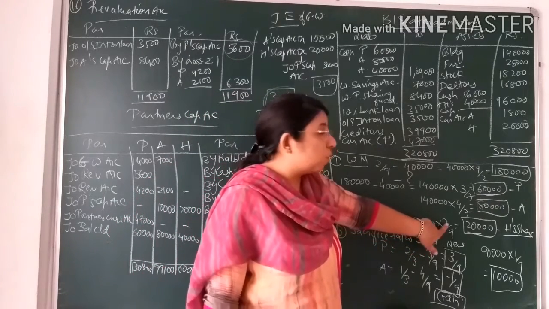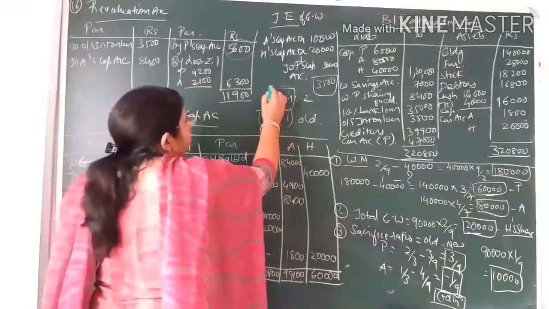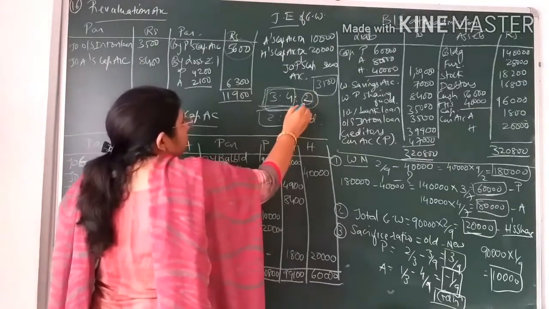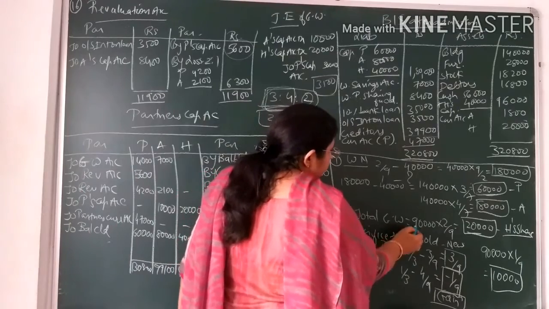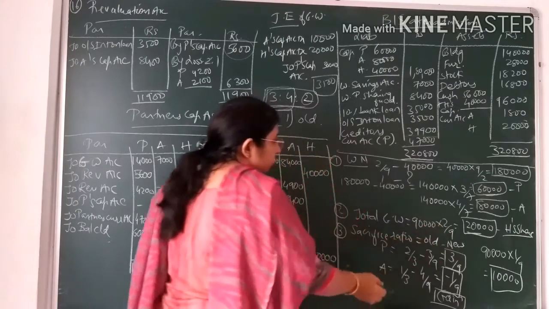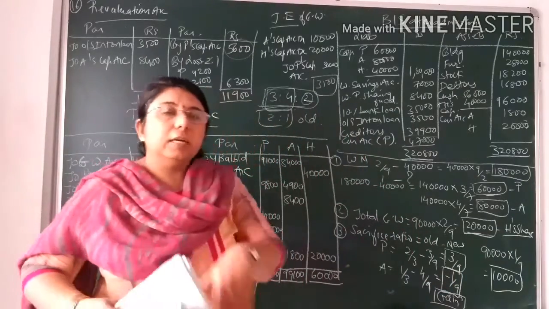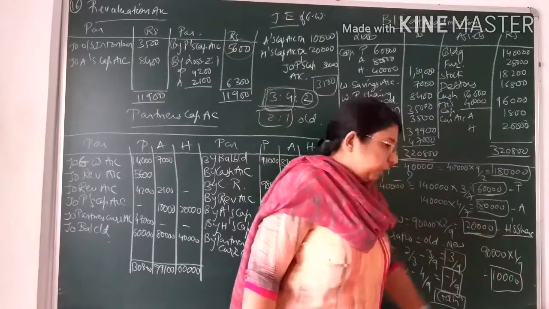Out of that, the share of the new partner Hensi. Now what is the new ratio that is given to you? 3:4:2. So the new share of the new partner would be 2/9. So his share in goodwill would be 90,000 into 2/9. So it would come to 20,000. That is the share of the new partner, that is Hensi. So Hensi's share in goodwill is rupees 20,000.